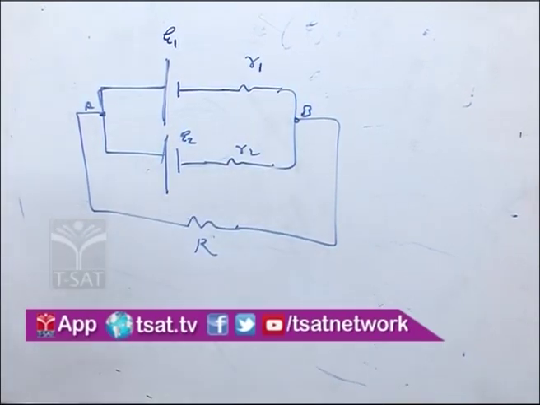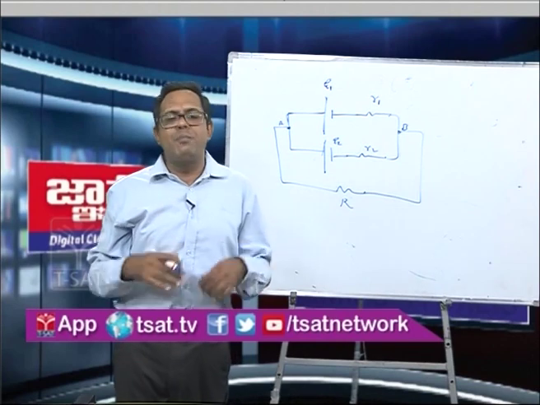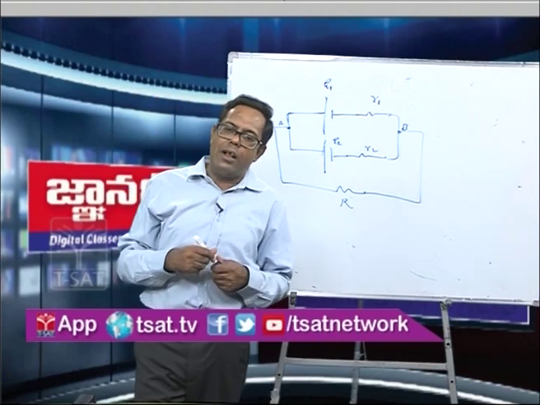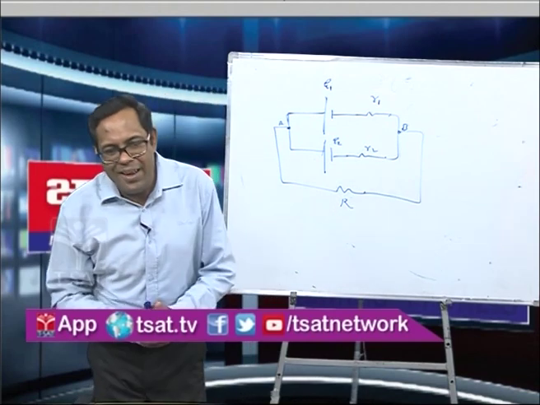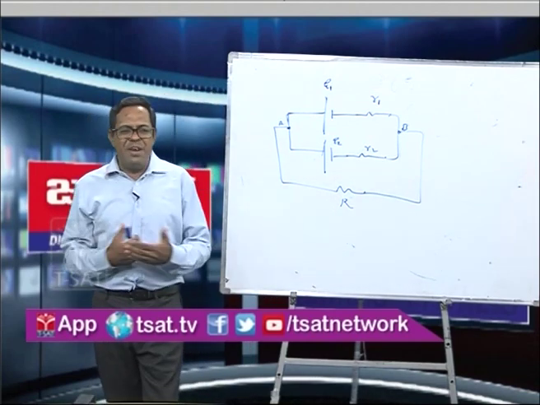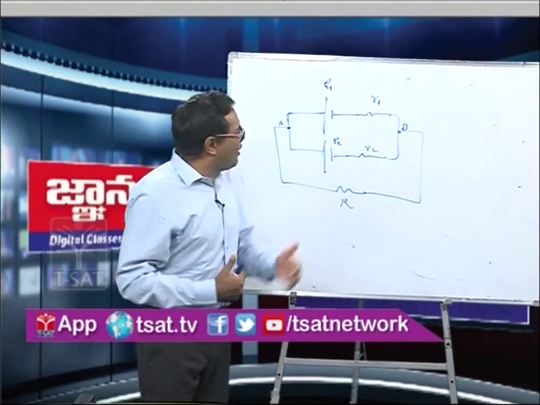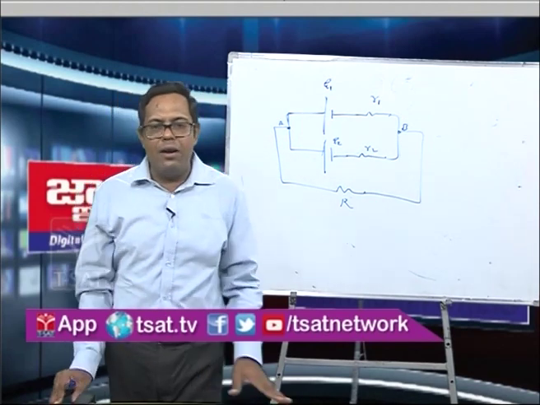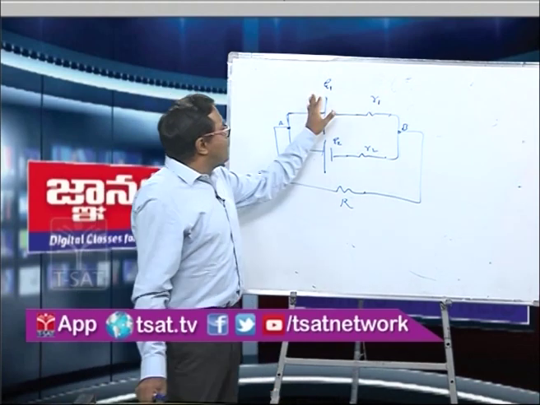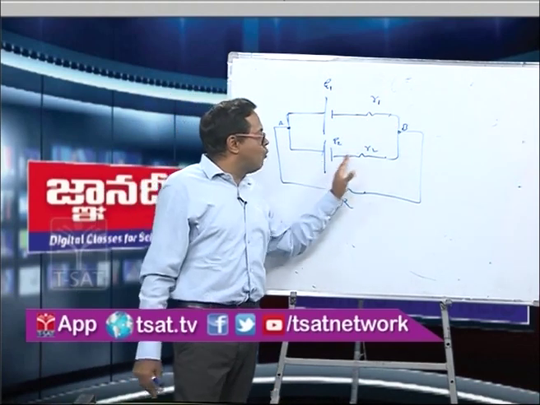Later on we will discuss what happens if one of the cells, or many cells, are wrongly connected, and what will be the effect on the change in current. We will talk about it later. So now my question is very simple. We have two cells connected in parallel, one having EMF E1 and internal resistance R1, and another having EMF E2 and internal resistance R2.